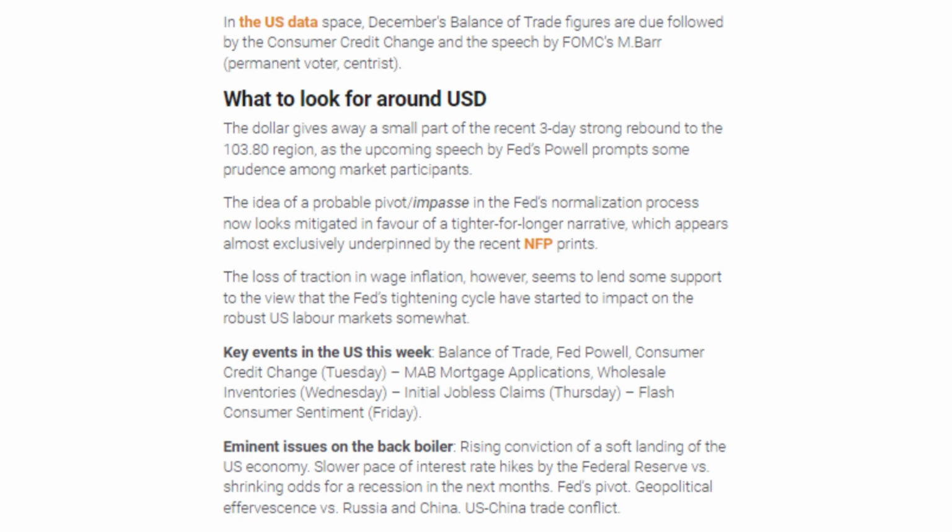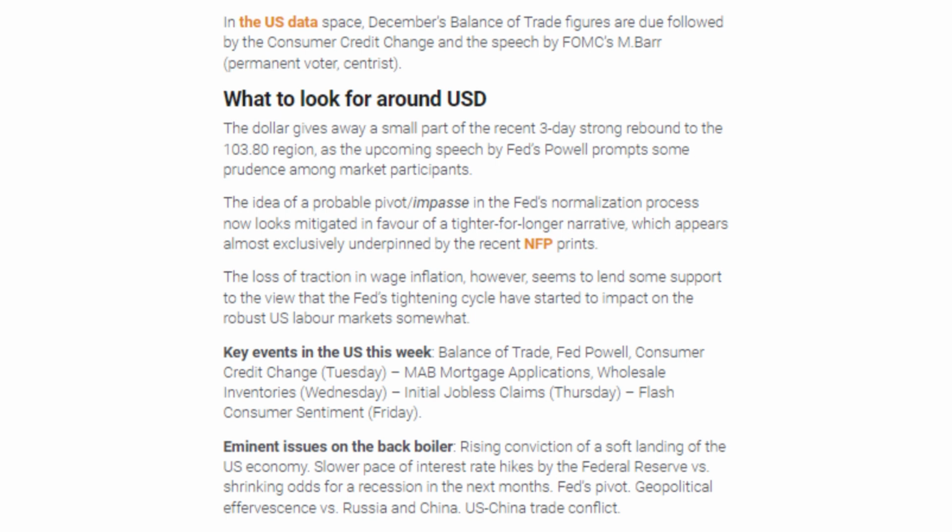The loss of traction in wage inflation, however, seems to lend some support to the view that the Fed's tightening cycle has started to impact the robust U.S. labor market somewhat. Key events in the U.S. this week: balance of trade, Fed Powell, consumer credit change, Tuesday; MBA mortgage applications, wholesale inventories, Wednesday; initial jobless claims, Thursday; flash consumer sentiment, Friday.